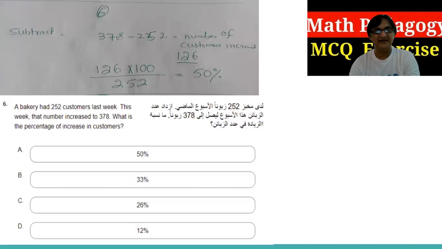Second thing, a bakery had 250 customers last week. This week, that number increased to 370. What is the percentage increase? What you're going to do is subtract the actual number from the increased number. That will be 120. Multiply by 100, as you know, applying the percentage formula, and divide by the actual number. That will be 50%. So just apply the percentage formula. Make sure that you have a good command of percentage problems. This is my recommendation to you: focus on percentage and factorization.